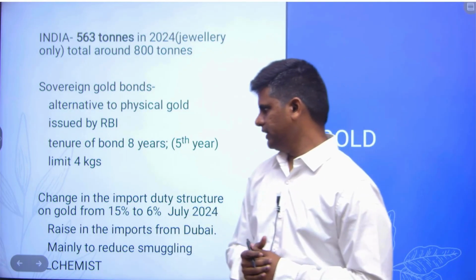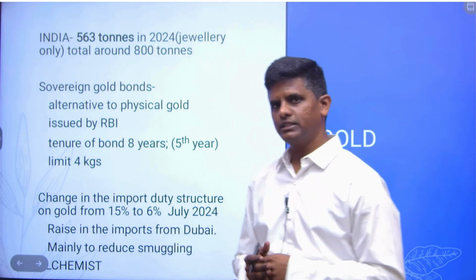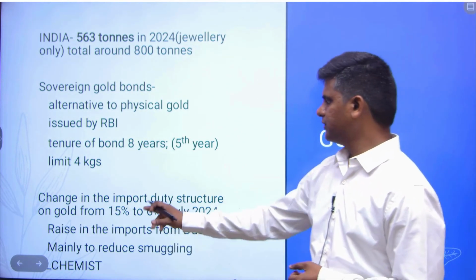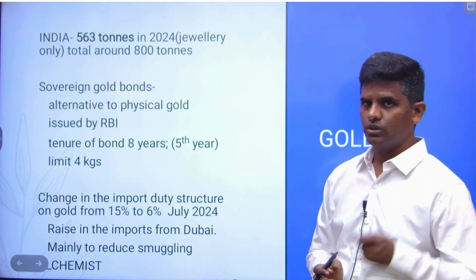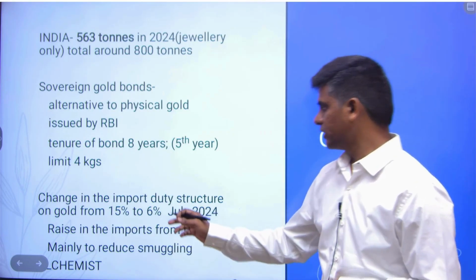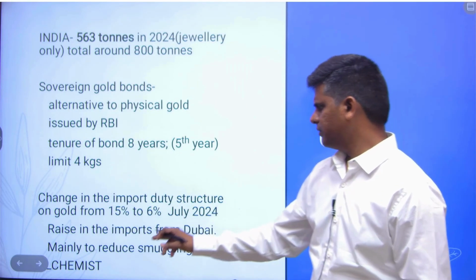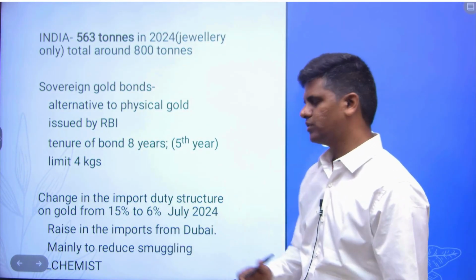Another change we can discuss about gold is the change in the import duty structure in the 2024 budget. You must have read about it, from 15% to 6%. This made gold cheaper to import. The reason it was done is to reduce the smuggling. It led to a rise of imports from Dubai.